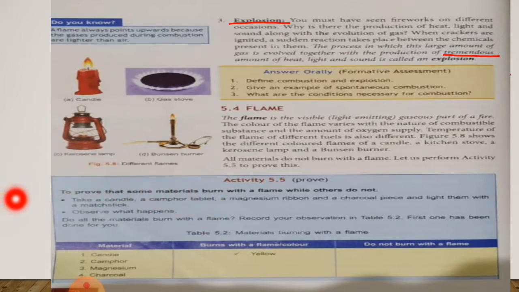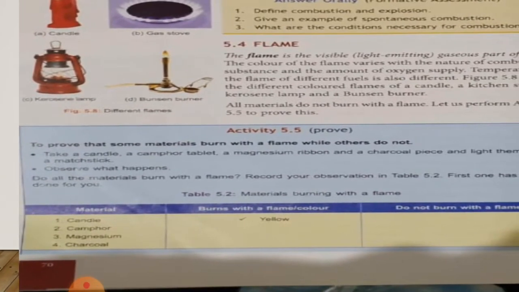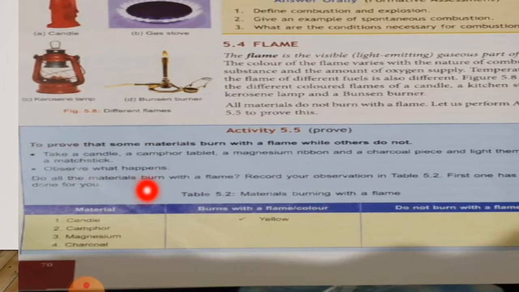So do all the materials burn with a flame? Record your observation in table 5.2. The first one has been done for you. Here you can see table 5.2. Some materials are given, and the yellow flame for the candle is also given. Now we have to start from camphor.